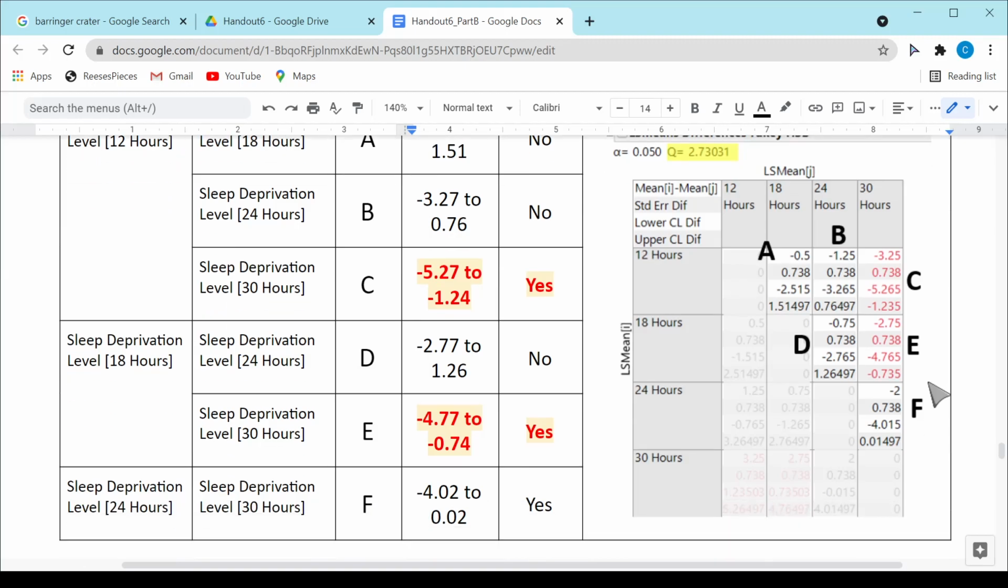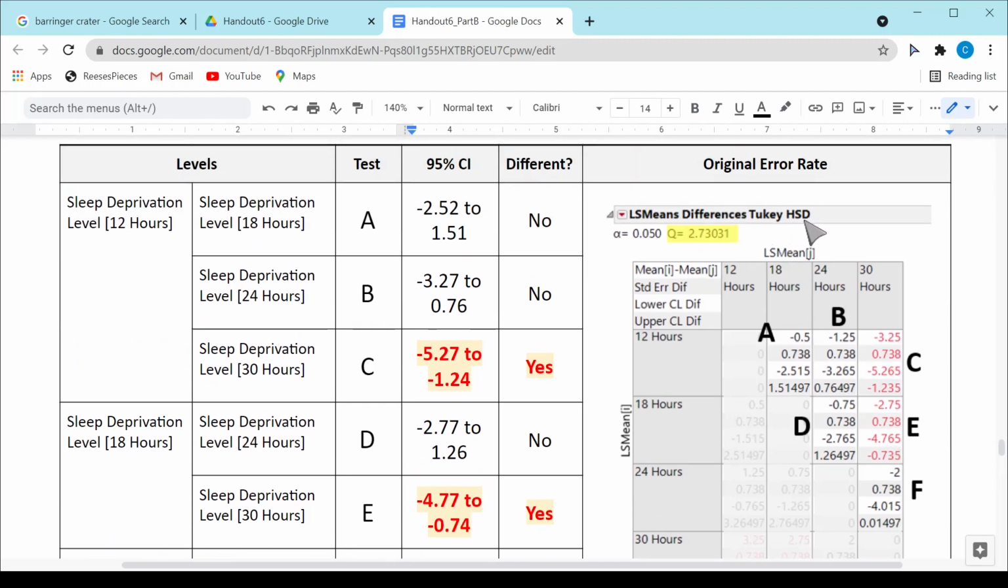in terms of the average number of touches. Now it turns out that JMP color codes these, and if they're significant, they're going to show up in red. So these two combinations here are the ones that are significant: 12 hours and 30, and 18 and 30. The 24 to 30 is not significant. That interval catches 0. And this is using the Tukey's HSD approach here.